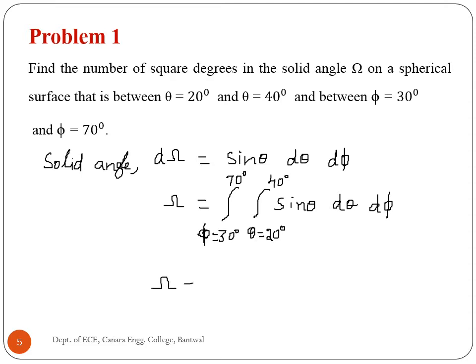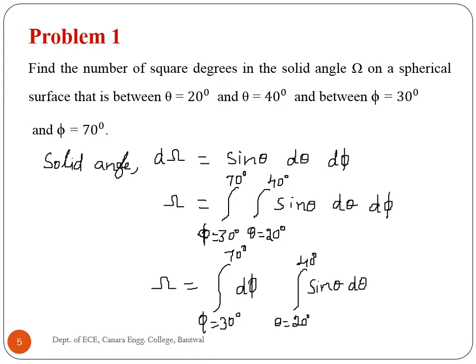Therefore, omega is equal to the integral of d phi for phi from 30 degree to 70 degree, and the integral of sin theta d theta for theta from 20 degree to 40 degree.